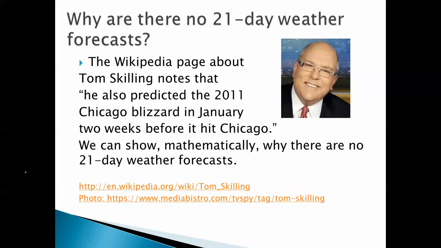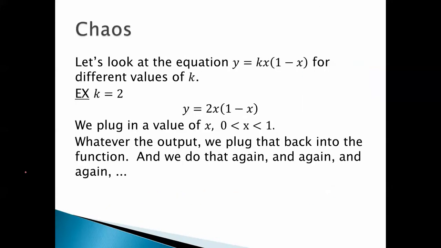We can show mathematically why there are no 21-day weather forecasts. You may not see the connection between what we're doing here and weather forecasts, but we'll go over it in a moment. You'll see. Let's look at the equation y equals kx times 1 minus x for different values of k. For example, when k equals 2, we have y equals 2x times 1 minus x. We plug in a value of x, and whatever that output, we plug it back into the function. And we do it again and again and again.